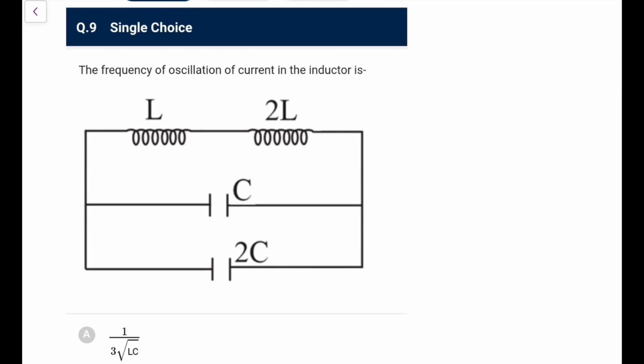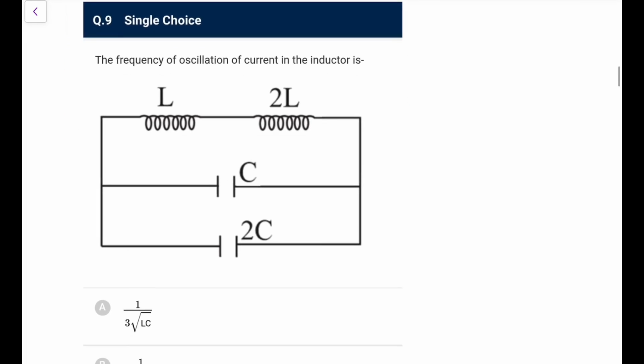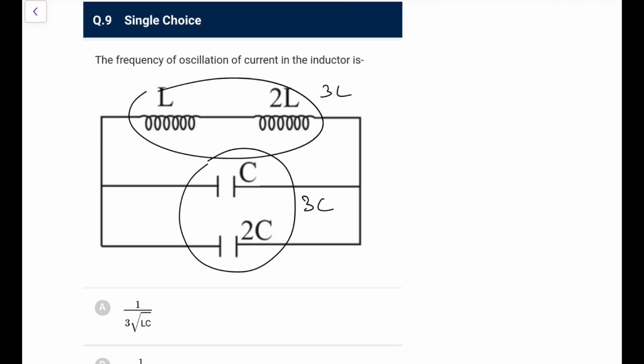Frequency of oscillation of current in the inductor will be. So we have an LC network, these two are in parallel, that is 3C, these are in series, that would be 3L. The series formula is L1 plus L2, here the parallel is C1 plus C2. So the frequency omega naught would be 1 upon root LC, which means 1 upon root of 3L into 3C. So that is 1 upon 3 root LC.